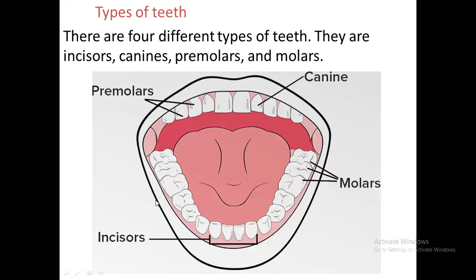I told you incisors mean cutting and biting teeth, in front of your mouth, like a blade. They are called the incisors. Then on both sides there are small pointed ones, to tear the flesh and all. Those pointed teeth we call canine teeth. Then we can see premolars, and then molars, large grinding teeth. Eating seeds and grinding those things, we do by the help of molars.